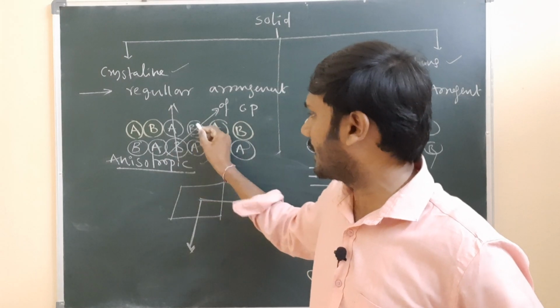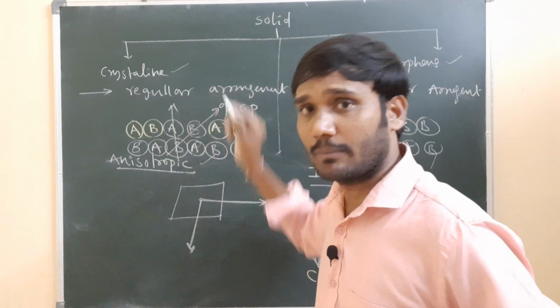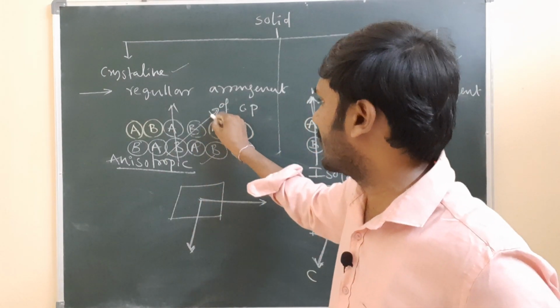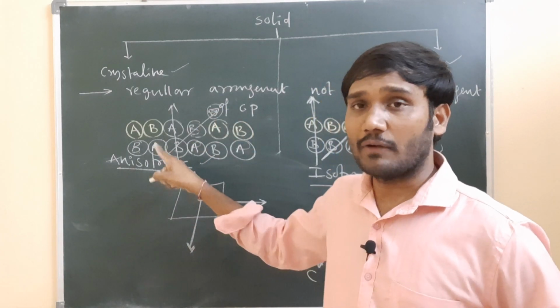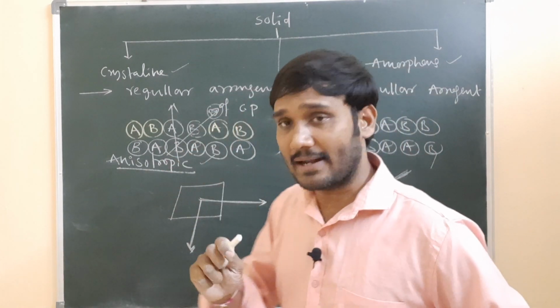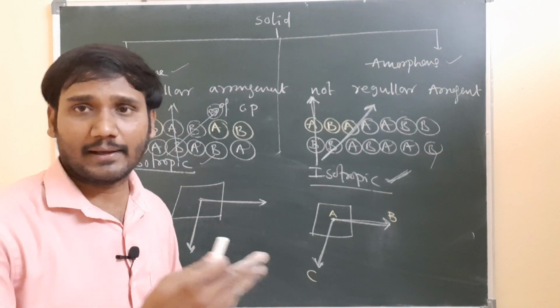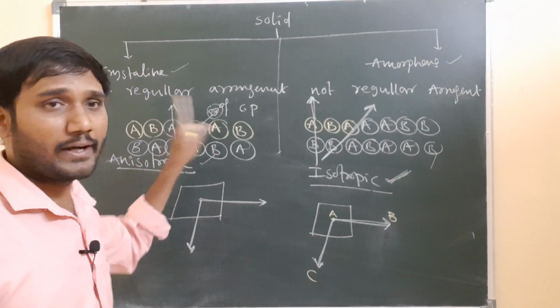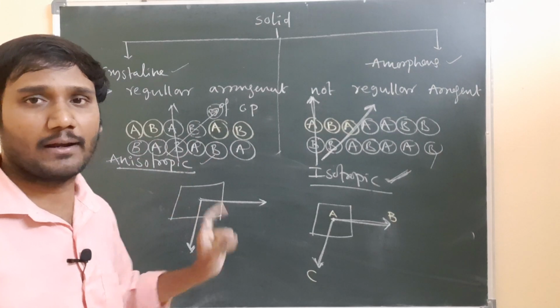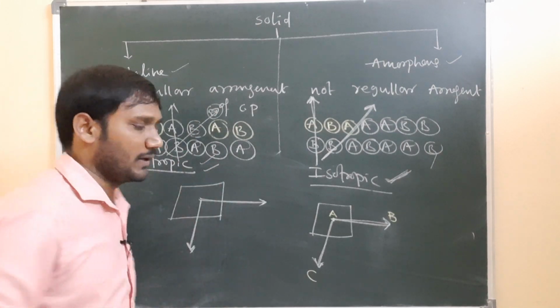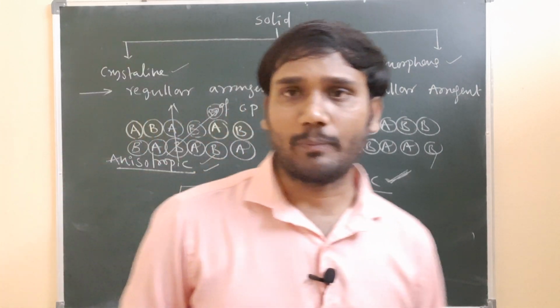But here this is B and here also B, and the next particle will also come as B only. So in one way we can expect the particle coming next, and in another way we cannot. So in two different directions it has two different kinds of properties. Such properties are called anisotropic properties.